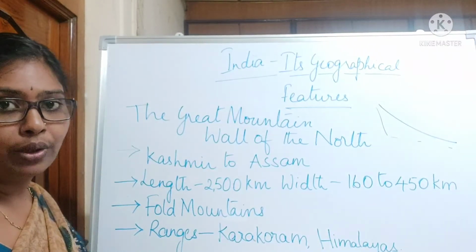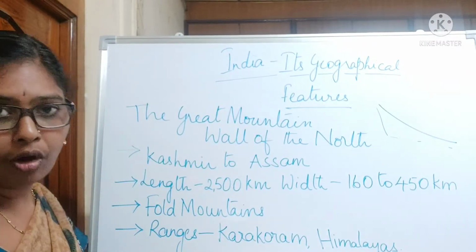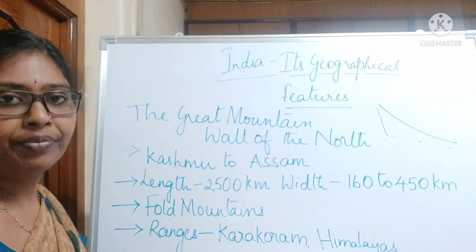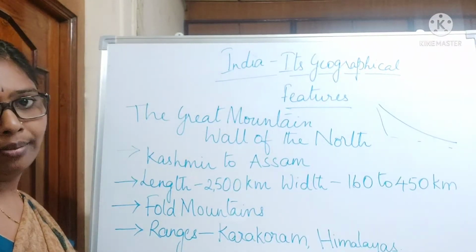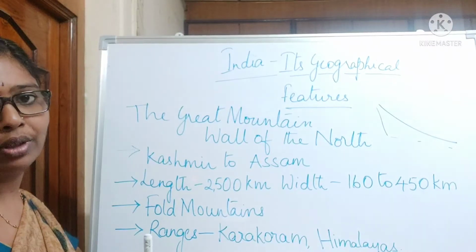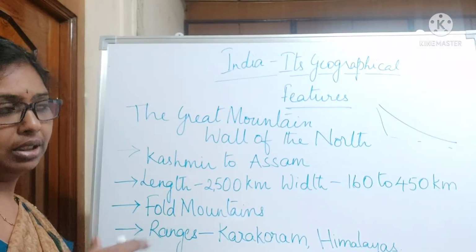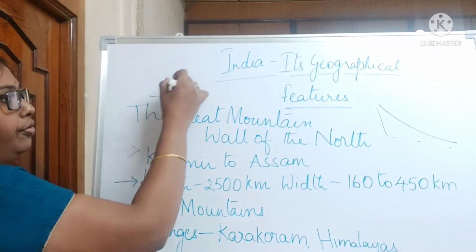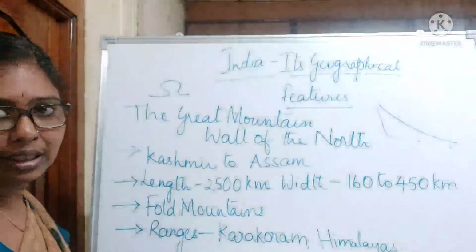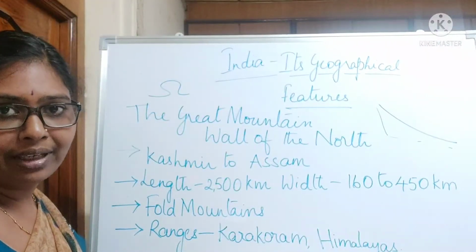See, when you have seen the formation of landforms in class 7, during the formation of the earth, the folding and faulting of the earth gave rise to different landforms.